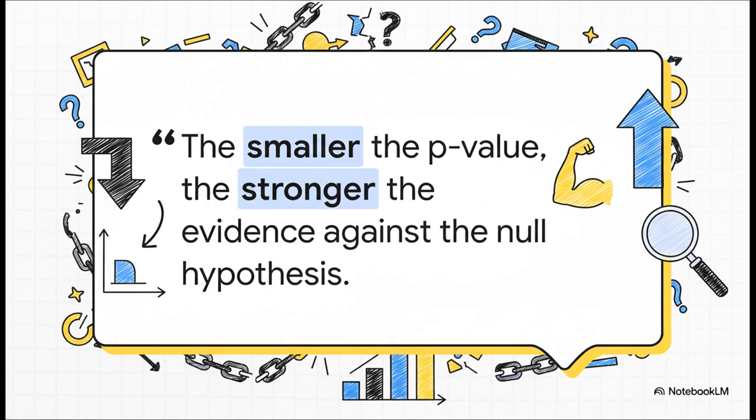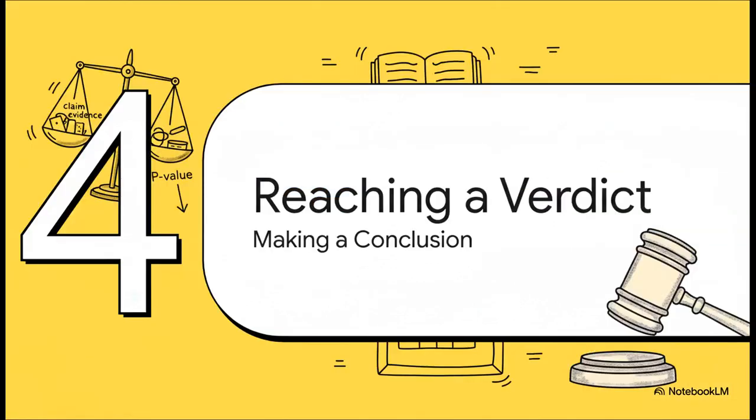The smaller that p-value gets, the more trouble the original claim is in. A tiny p-value means we have very strong evidence. It's basically the data screaming at us that our result was super unlikely to happen if the original story were true. Okay, we've got our claim, we have our evidence, we have our smoking gun, the p-value. Now it's time to make a formal decision. It is time to deliver the verdict.